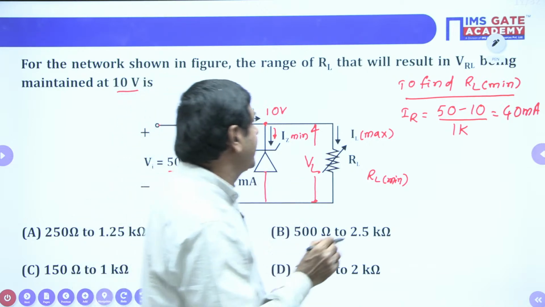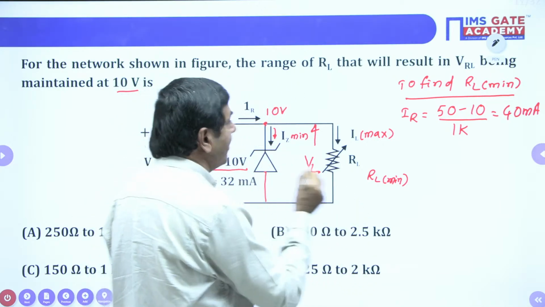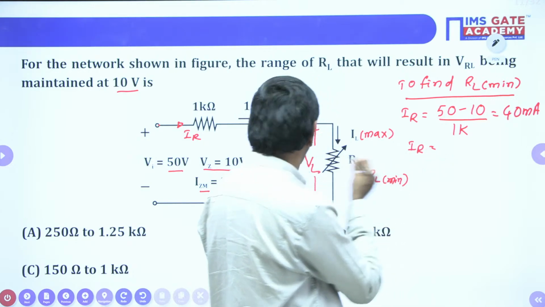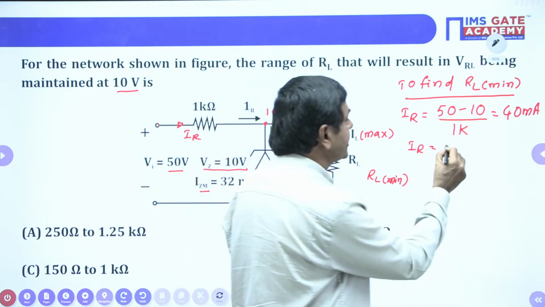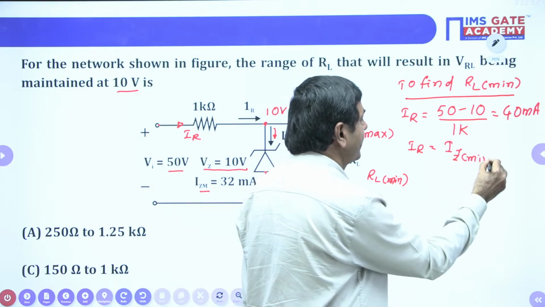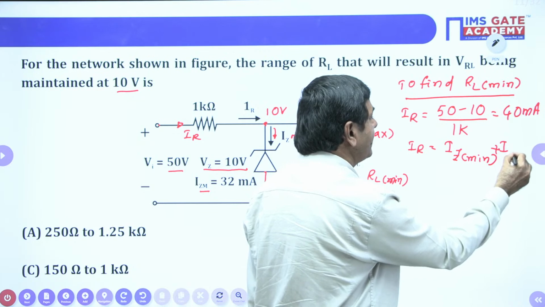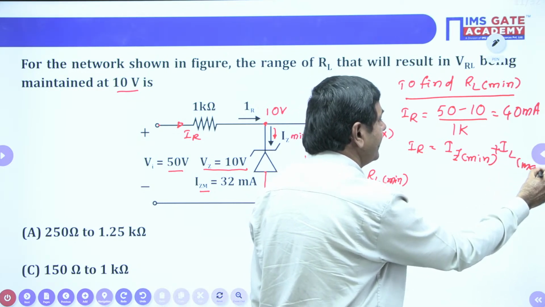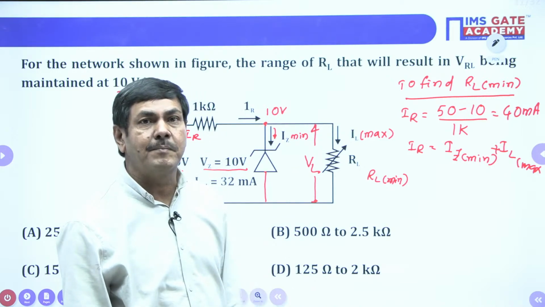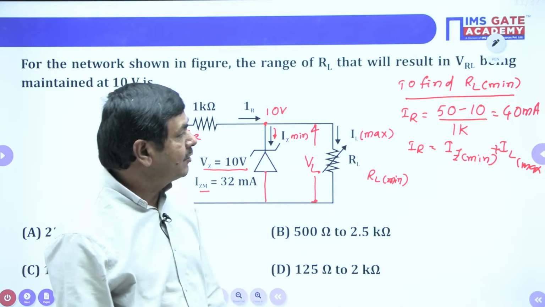So, what is IR if I ask? IR is IZ minimum plus IL maximum. By using this formula, we can measure the IL maximum.